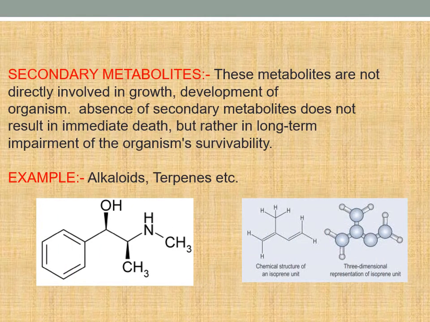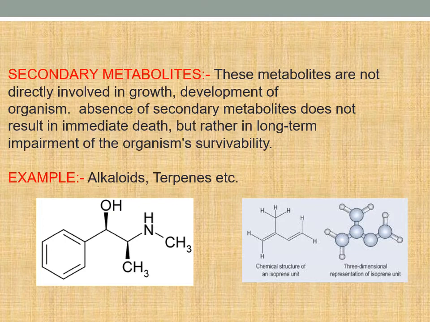Considering secondary metabolites, these are not used for primary growth like primary metabolites. Instead, they are the extra substances produced, or we can say these are the extra elements present. In the absence of the secondary metabolites, some of the important processes may not occur, like immediate death. So, with the impairment, or we can say with the damage, any unneeded necessities will remain in the cell or the organism for many days.